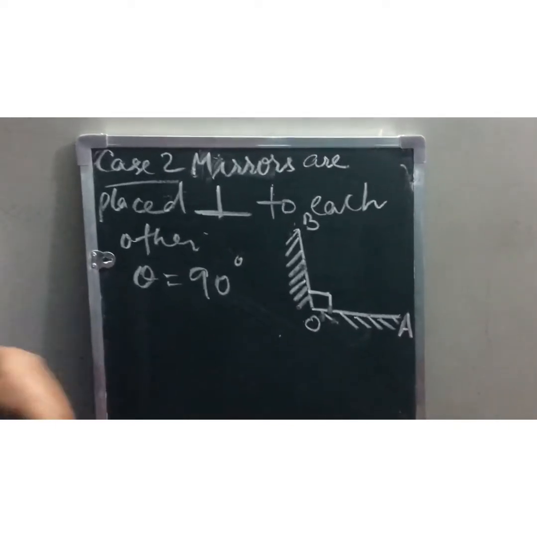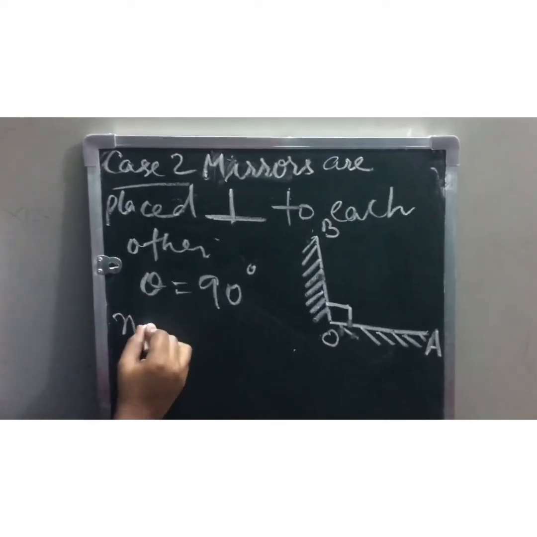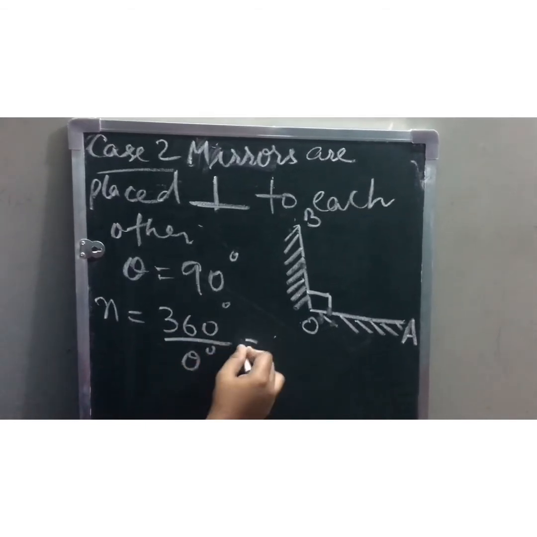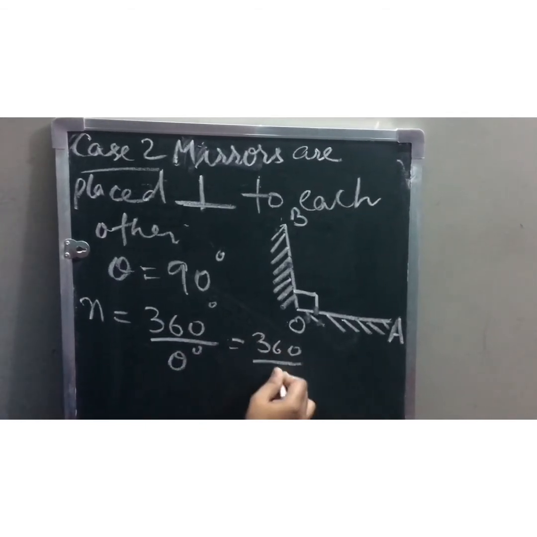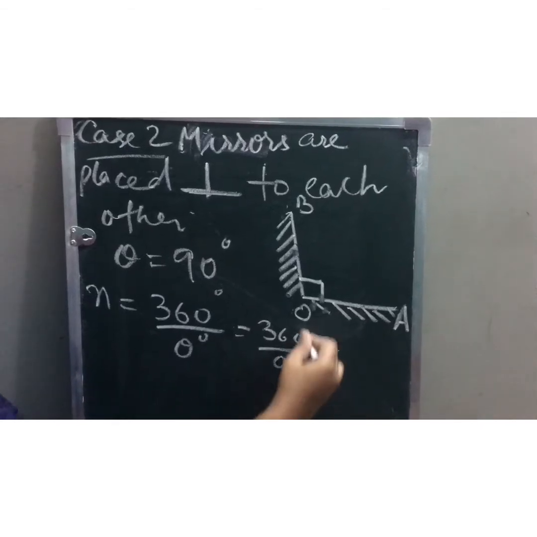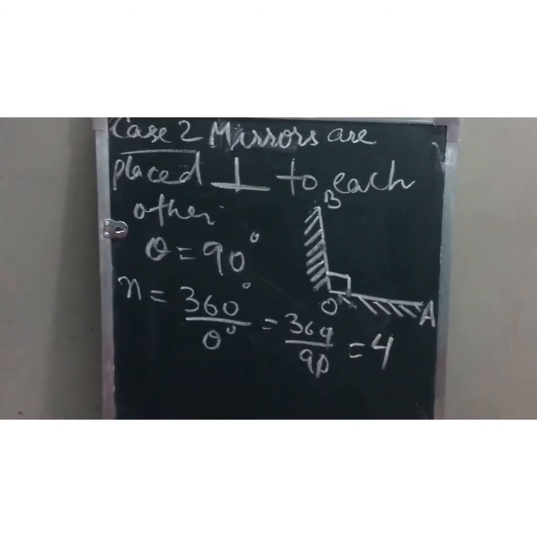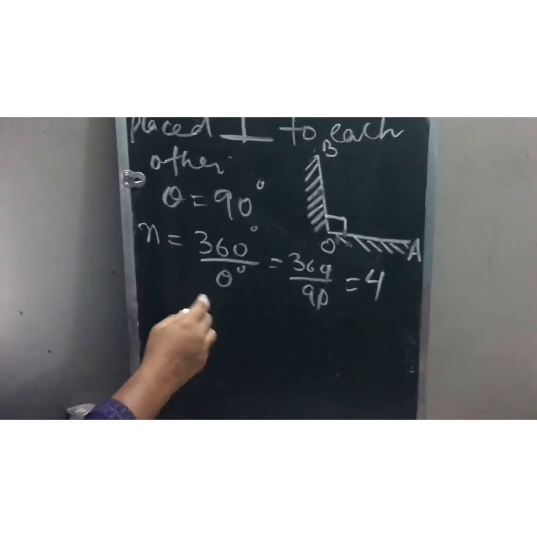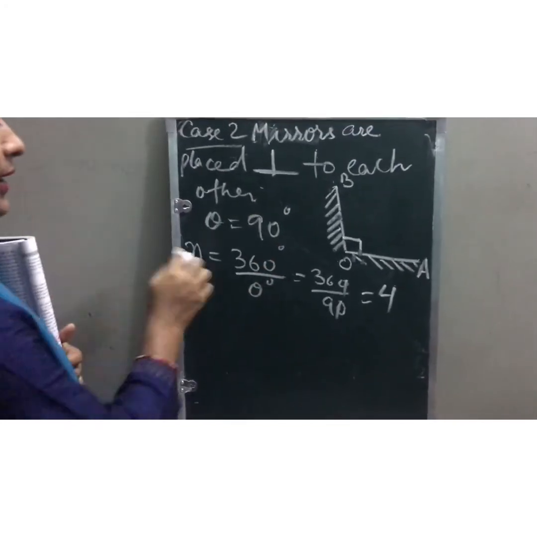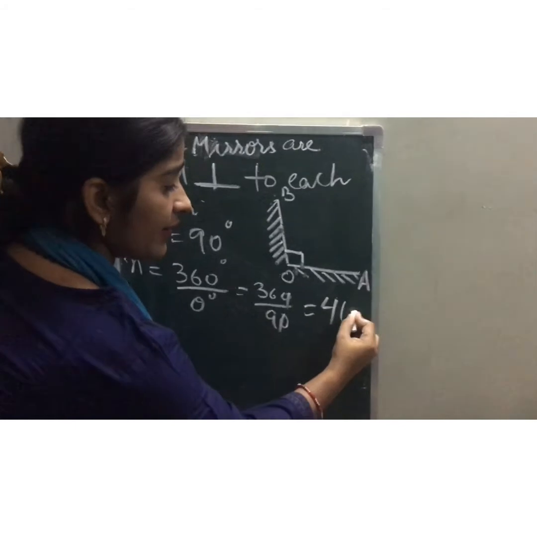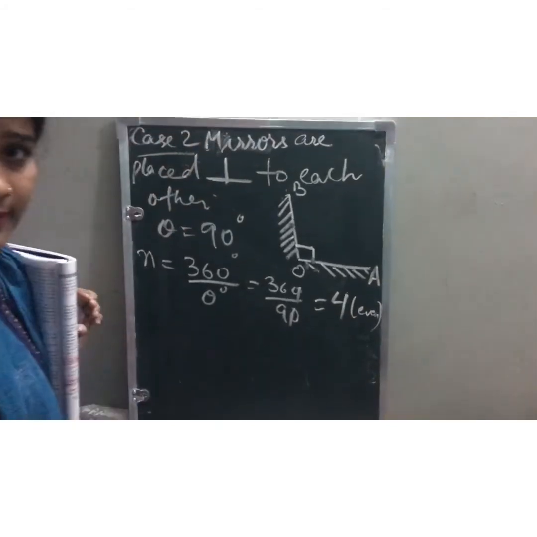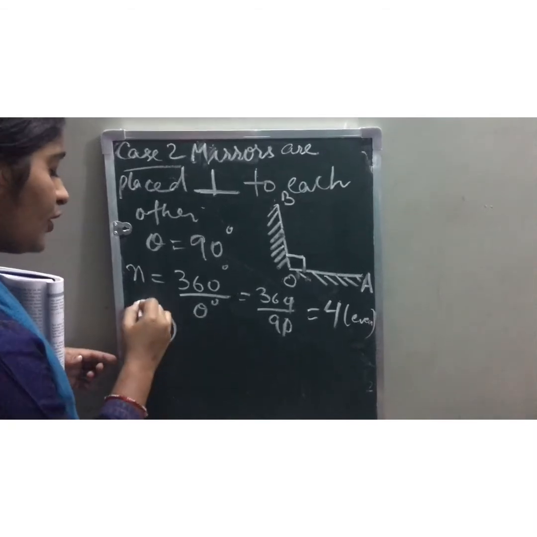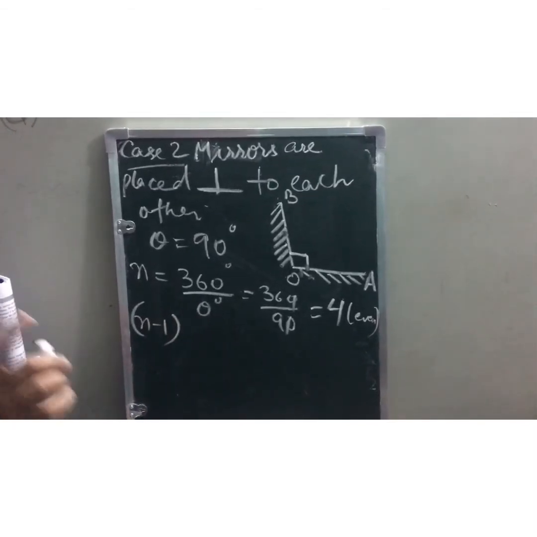Now how many images? N equals 360 degree by theta degree, which equals 360 by 90. 360 by 90 is 4. N is 4, not the number of images. Now that N has become even, if N is even, the number of images is N minus 1 for all positions of the object.